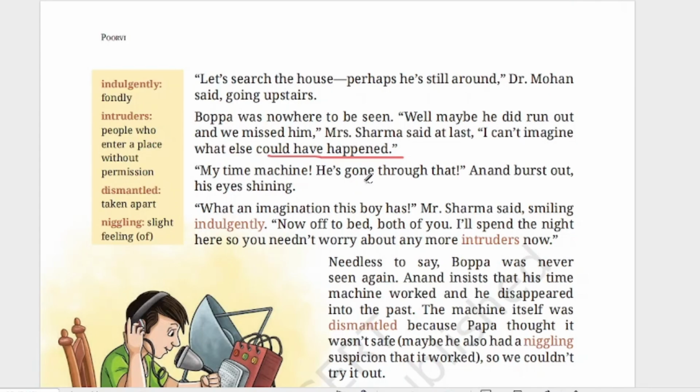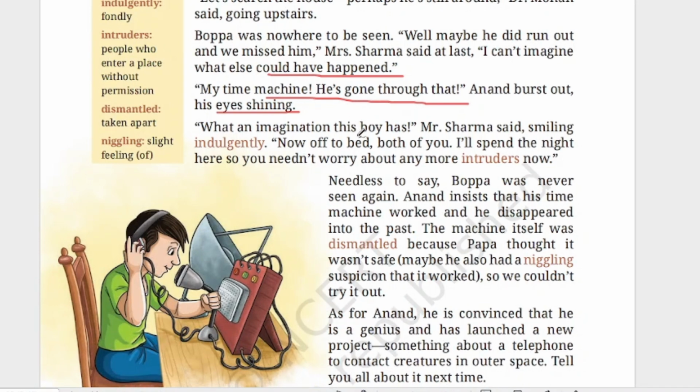"My time machine, he's gone through that," Anand burst out, his eyes shining. So he was very happy and he felt that this man, where is he now? My time machine, he has gone through that. That means through this time machine he has gone. "What an imagination this boy has," Mr. Sharma said, smiling indulgently. Okay, so he was smiling fondly. He was very happy to see this boy's imagination. So he's smiling and he's saying, what an imagination.